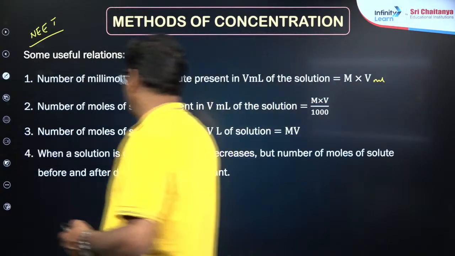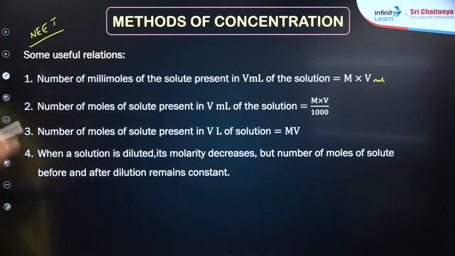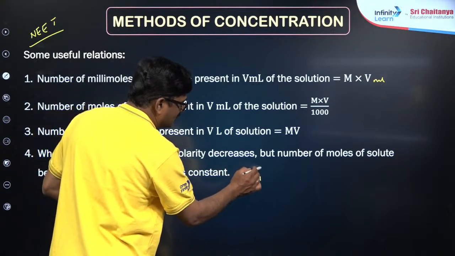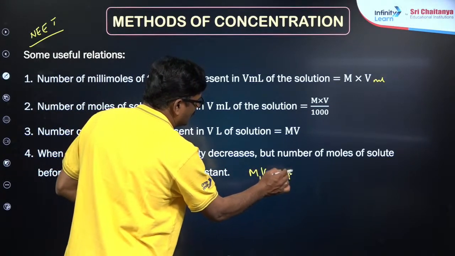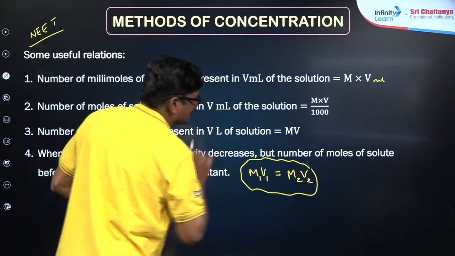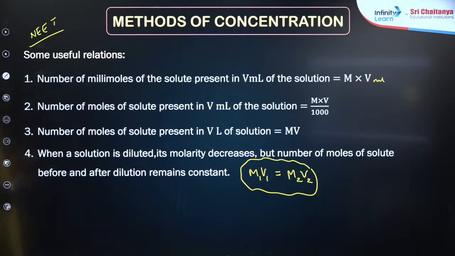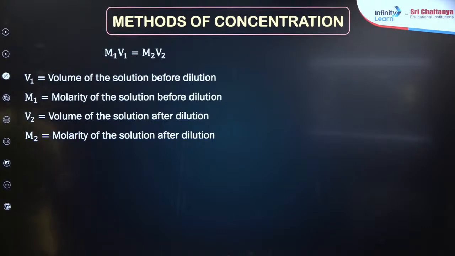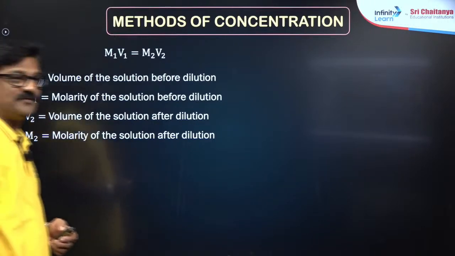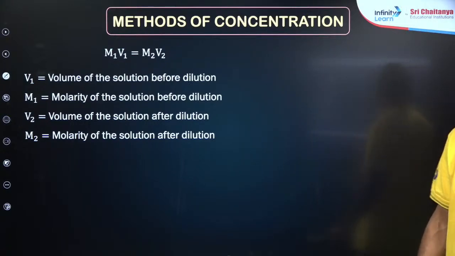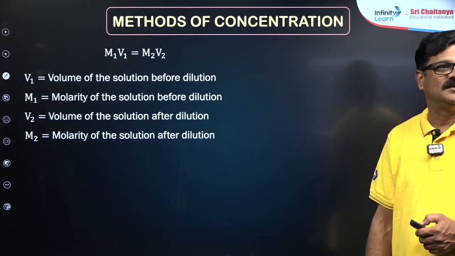When a solution is diluted, its molarity decreases, and for that you need the dilution law. When the solution is diluted, M1V1 is equal to M2V2. This is very important. Understand? When the solutions are mixed, what could be the formula? Aish, what could be the formula? Sai Kumar, Nisha, Altamash, Rishita.